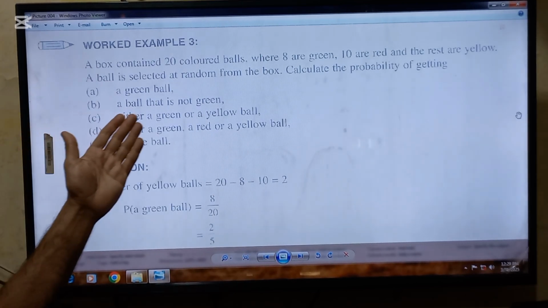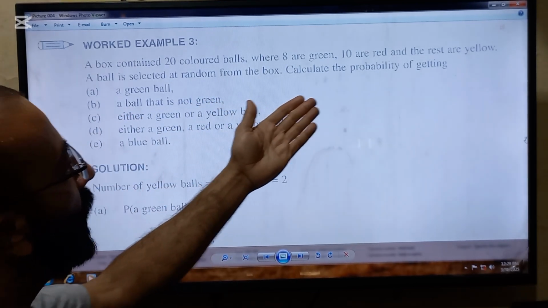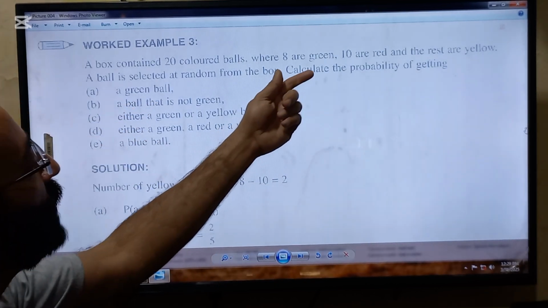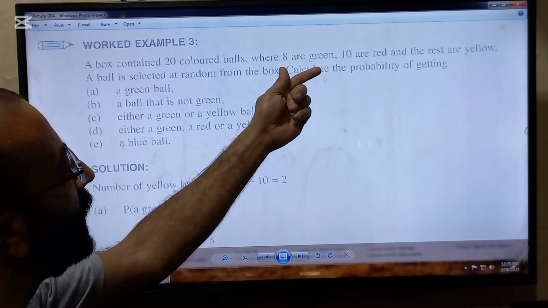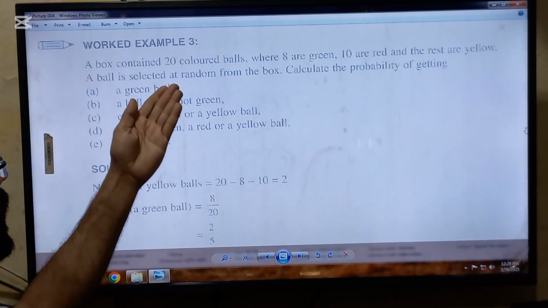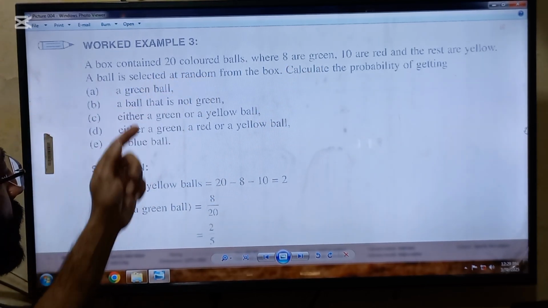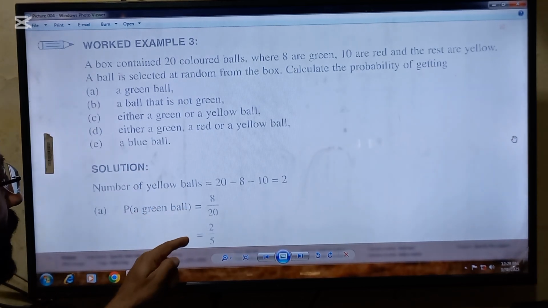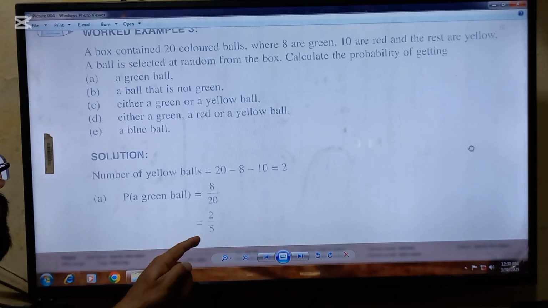Okay, a ball is selected at random from the box. Calculate the probability of getting a green ball. Okay, beta, favorable outcomes are 8. There are 8 green balls, so 8 will be put in the numerator, and in total there are 20 colored balls, so 20 will be put in the denominator. After solving this, you will get an answer of 2 by 5.